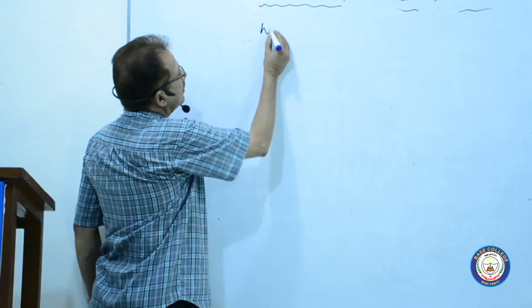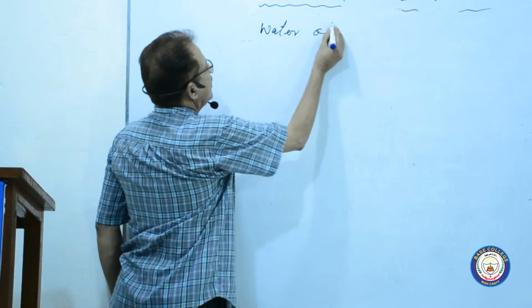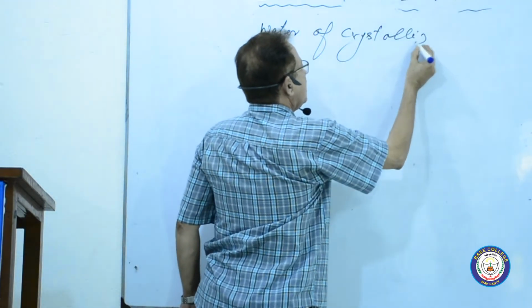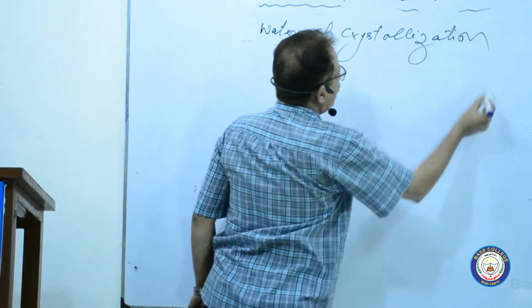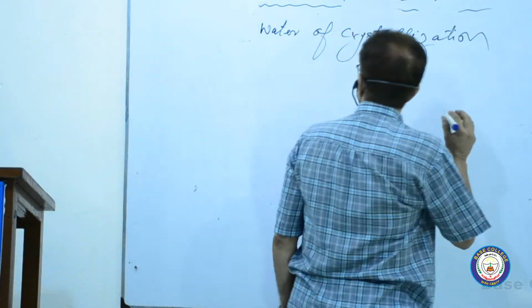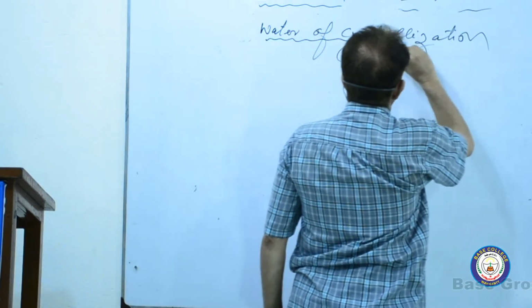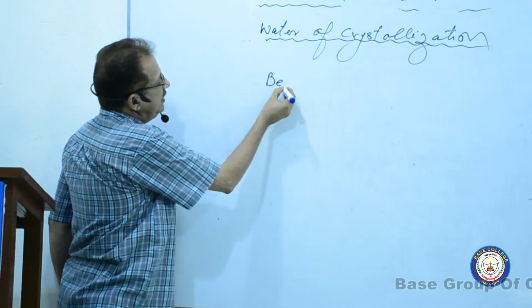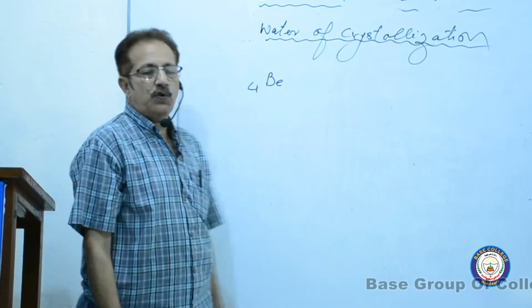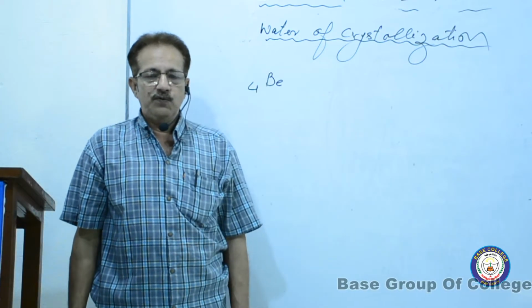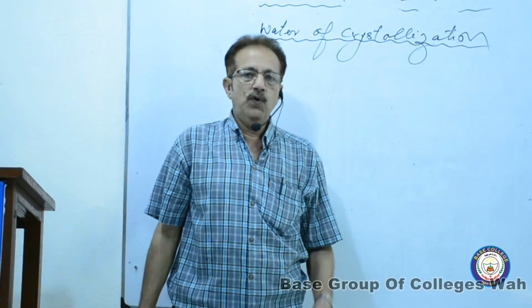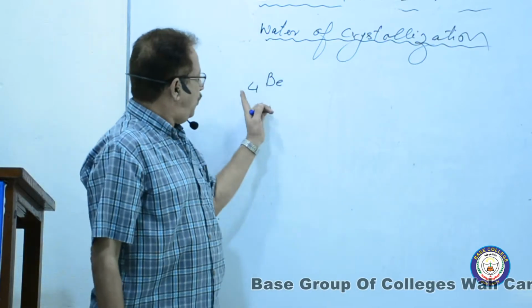Water of crystallization. First of all, we take beryllium having atomic number 4. Atomic number 4, 4Be, and its atomic mass is 9. 4 is the atomic number.